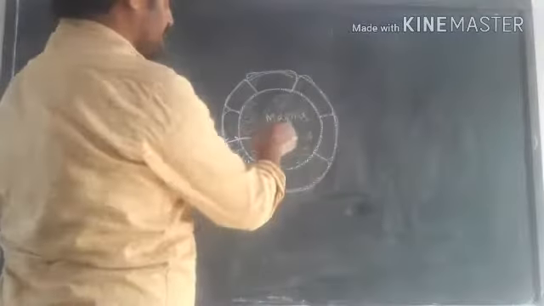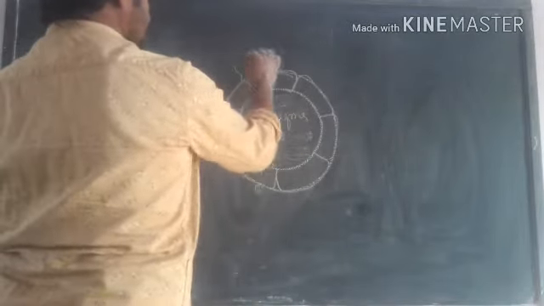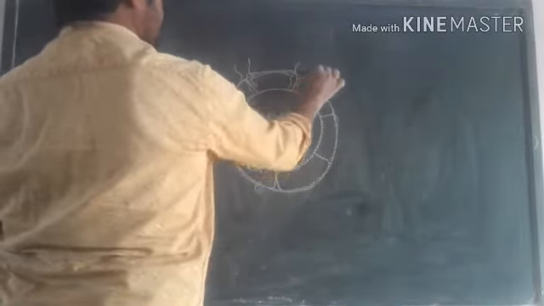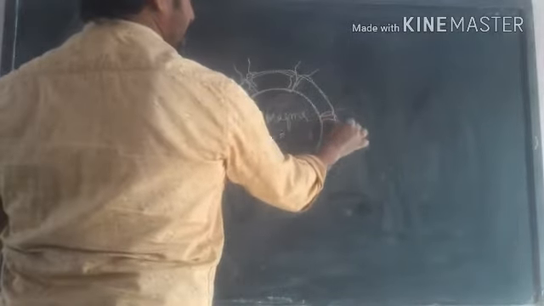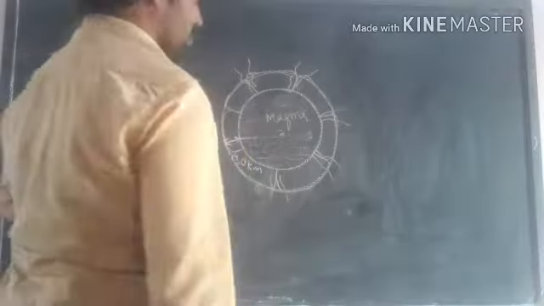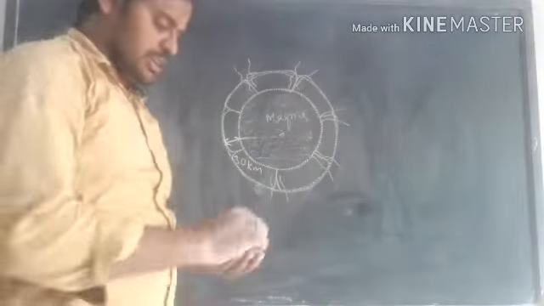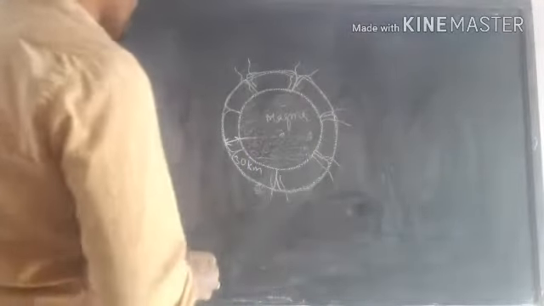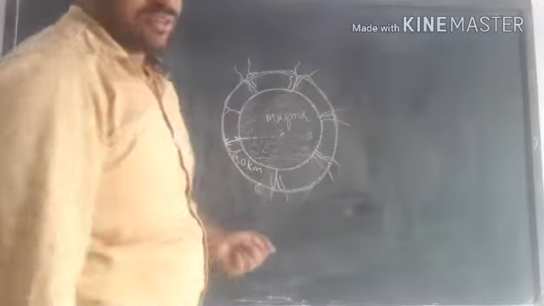They overlap one another and cause shaking of the earth at the corners, and we call this shaking an earthquake, right? So this is the cause of earthquake.